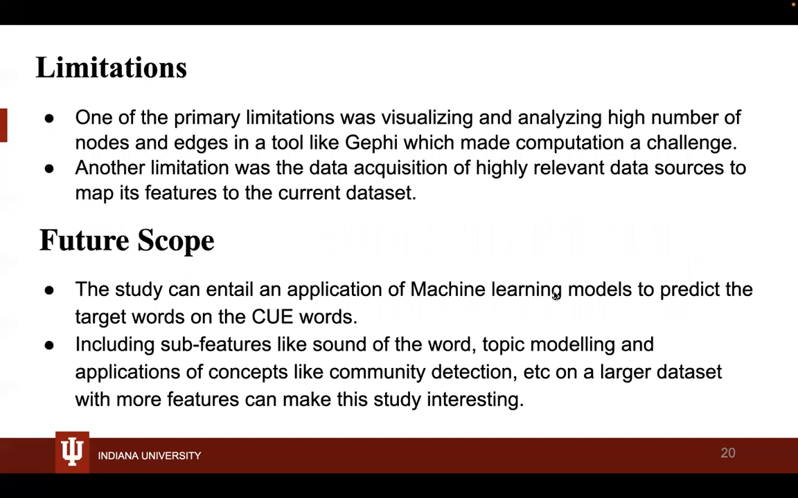So here are a few limitations and future scope which we thought about. The primary limitation which we faced was visualizing and analyzing such a high number of nodes and edges in a tool like Gephi. Another limitation was the data acquisition of highly relevant data sources to map the features in the current data set. For the future scope, we intend to apply machine learning models to predict the target words from the keywords, and maybe include some features like topic modeling and some applied concepts like community detection and more.